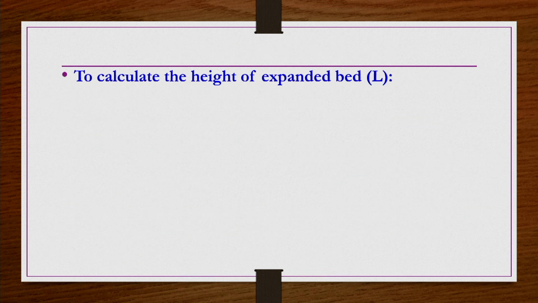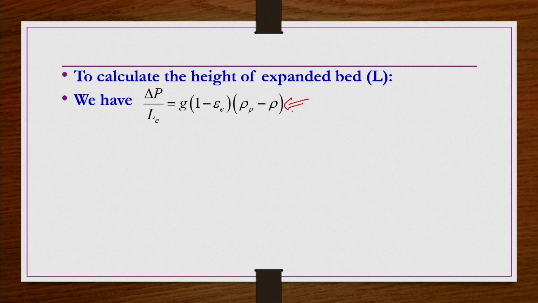Now, if you want to calculate the bed height for the expanded bed, we have two equations. Under the expanded bed conditions, delta p by L we can write as g into 1 minus epsilon into rho p minus rho, with L suffix E and epsilon suffix E written just to indicate the expanded conditions.